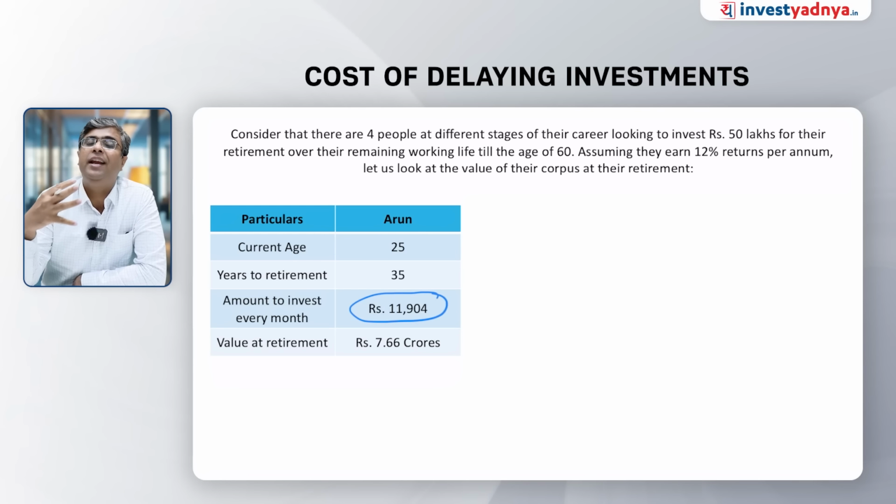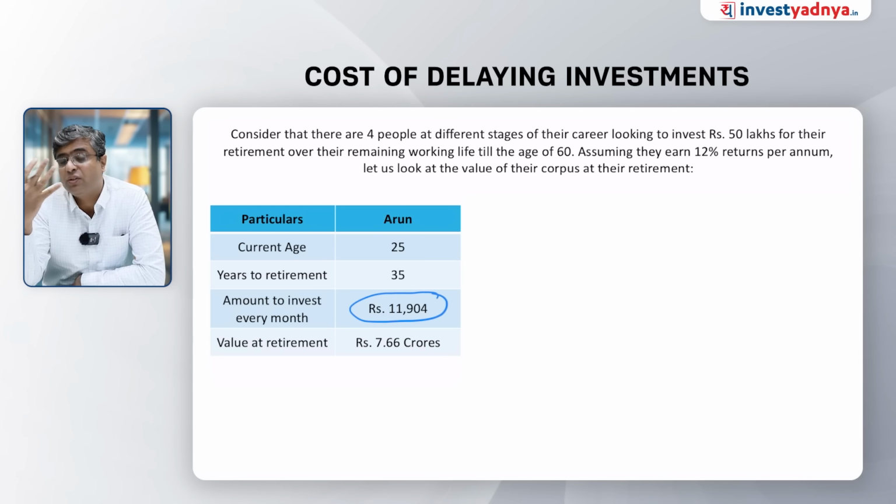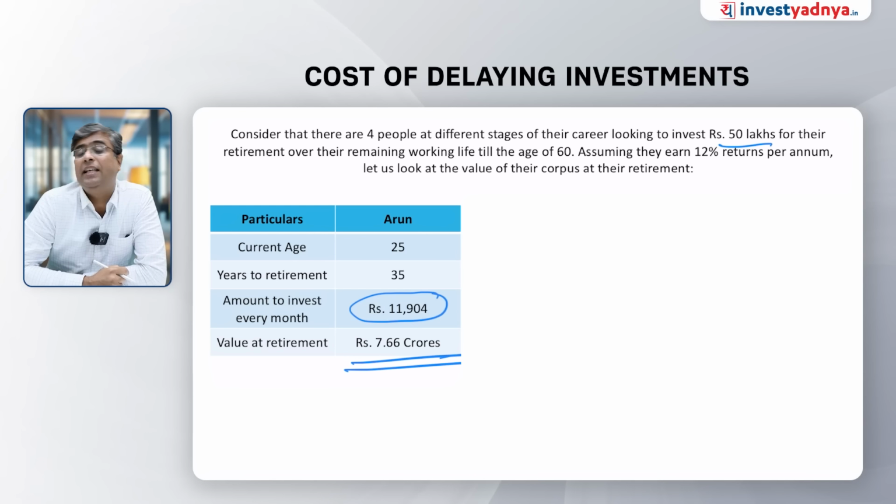It means every 6 years the money is doubling. So in that case, the amount which he will invest for the next 35 years, the total amount of 50 lakhs, will become 7.66 CR. So he has given 35 years for that money to compound. So that's the thing.